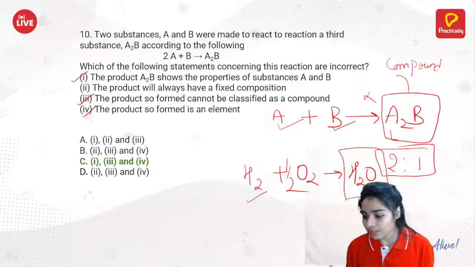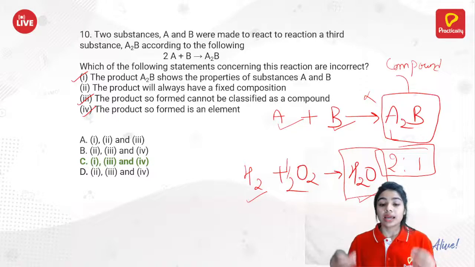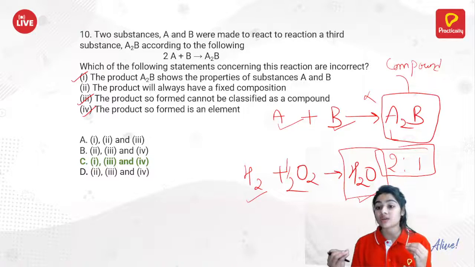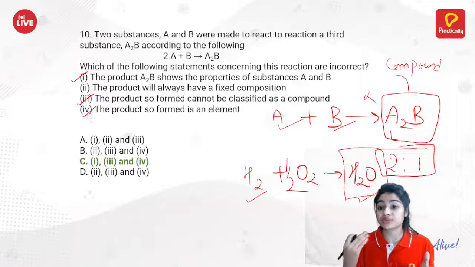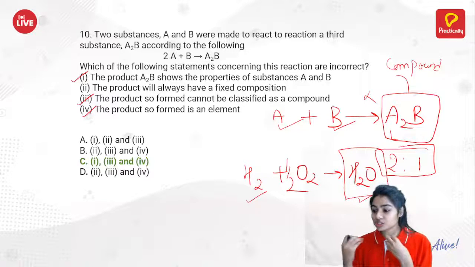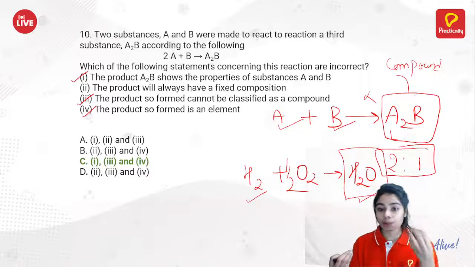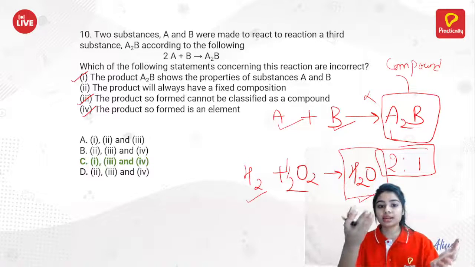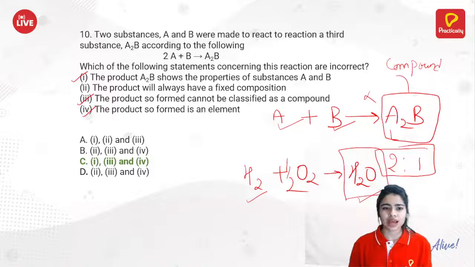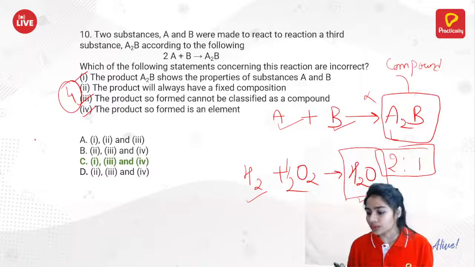So I hope you get this point, and look how the questions are framed. So simple a question. Just you need to know the compound and element definitions. If you know them, you just hit it. If it is a 4 marks question, you get 4 out of 4.